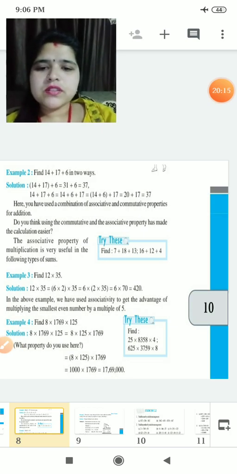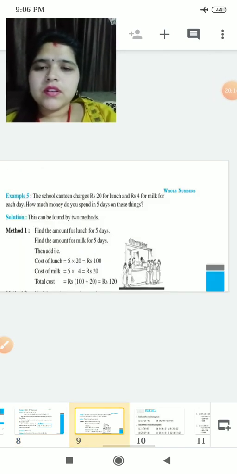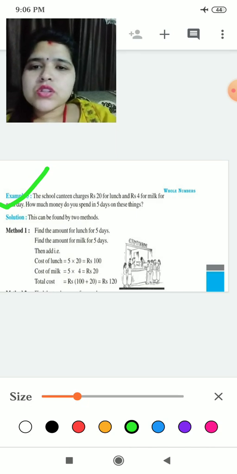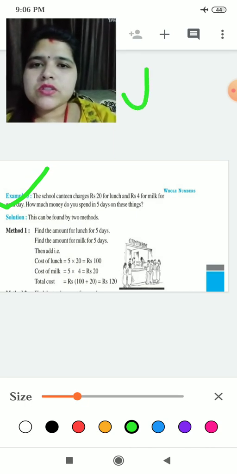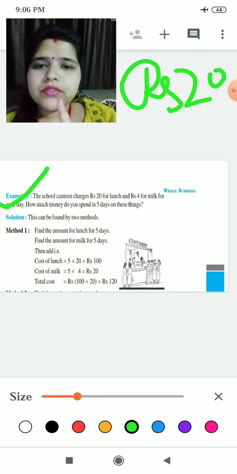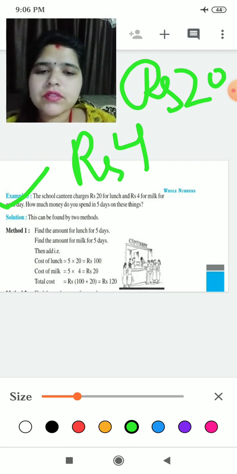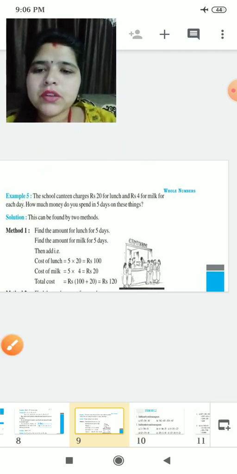Now children, see, this is one question here. It is saying the school canteen charges rupees 20 for lunch and rupees 4 for milk for each day.